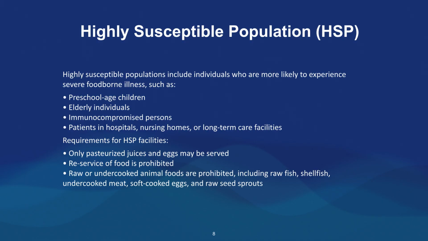Highly susceptible populations include groups more likely to experience severe foodborne illness, such as preschool children, the elderly, and immunocompromised individuals. For facilities serving these groups, only pasteurized juices and eggs may be served, reservice of food is prohibited, and raw or undercooked animal foods are prohibited.